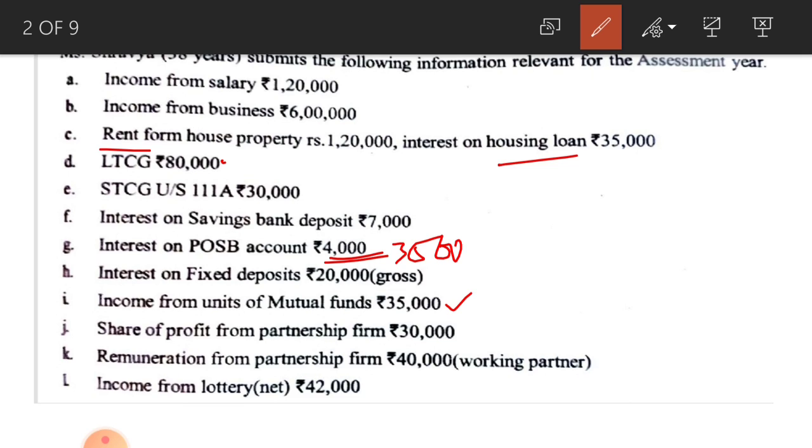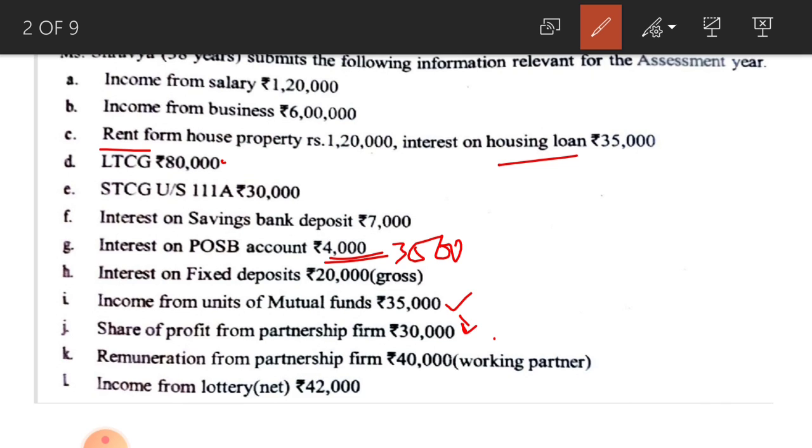Next one, share of profit from partnership firm. It is her income, but it is not her individual income. Here we are calculating tax liability and total income of an individual. It is income from partnership, so you cannot consider this one, you have to ignore this one.